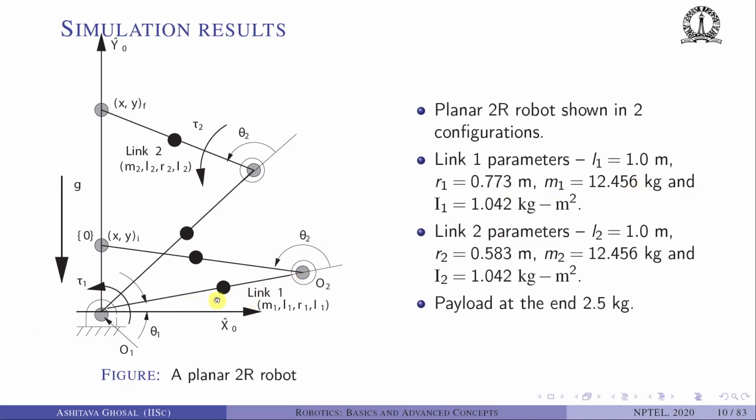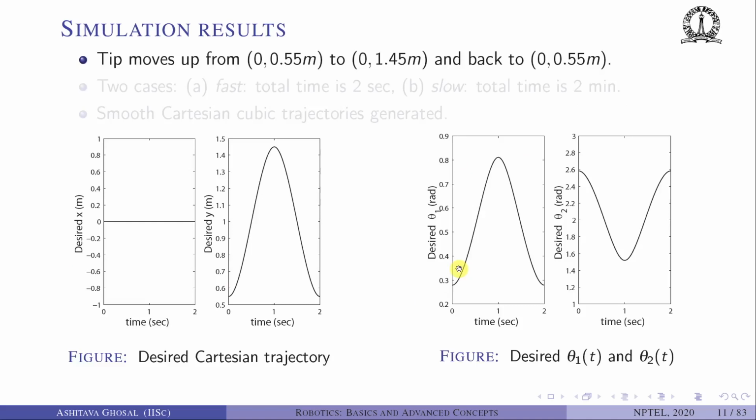And the IZZ inertia of this link 1 is 1.042, and so on. As I said, the tip moves from 0.55 meters on the y-axis to 1.45 meters on the y-axis and back to 0.55 meters. So it is going exactly against gravity and it is coming down with gravity.